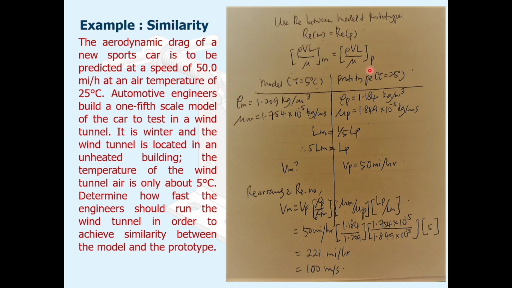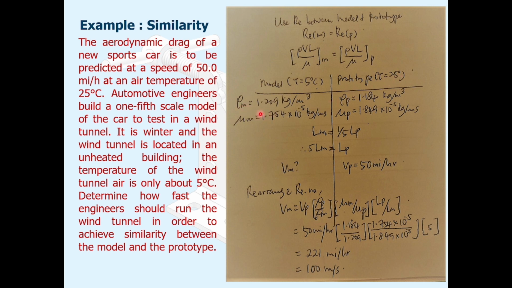Based on the parameter, this is the Reynolds number of the model and this is the Reynolds number of the prototype. The Reynolds number formula is rho V L per mu, the same for the prototype. So for the model 5 degrees Celsius, prototype is 25 degrees Celsius.